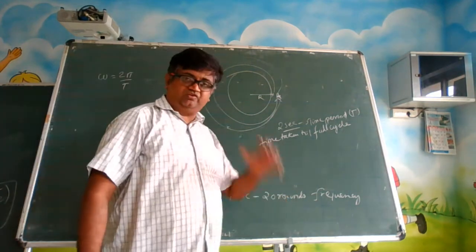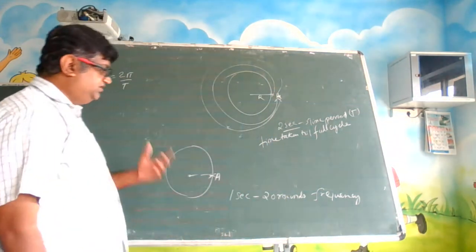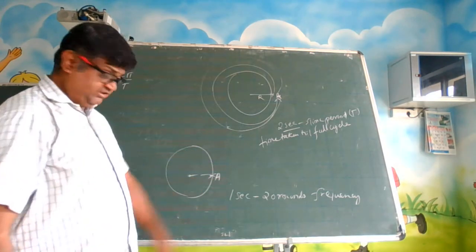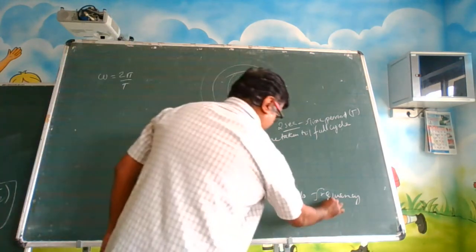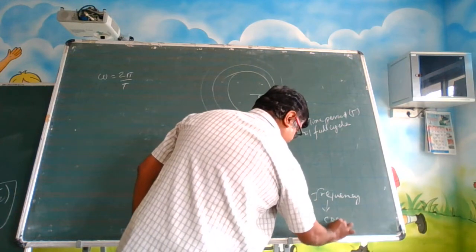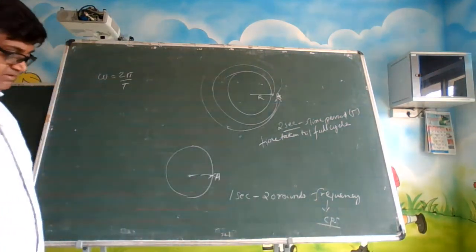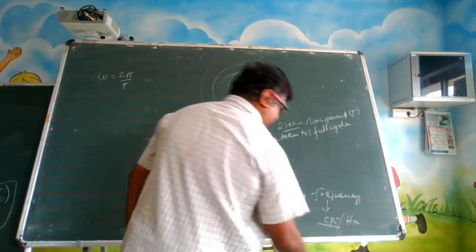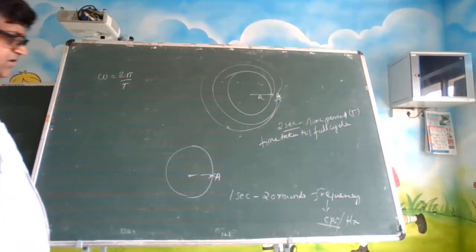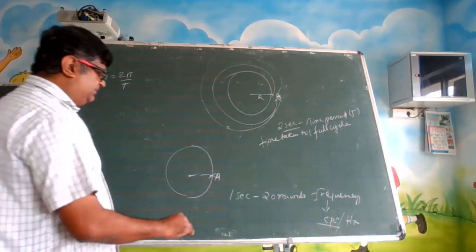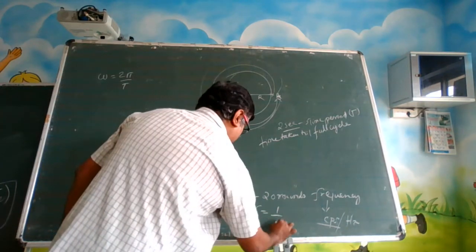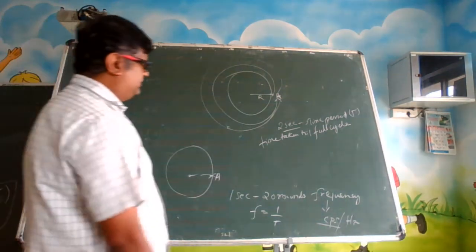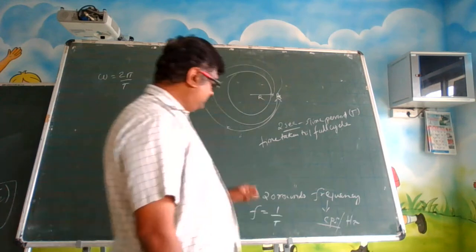Rounds, rotations, cycles, all these are completing one full round, right? So frequency is defined as number of cycles per second, CPS. The unit is hertz or cycles per second. Hertz is the name of the scientist. So frequency is nothing but f is equal to 1 divided by T. It is the inverse of time period. If you find the time period, take the inverse, you get the frequency.